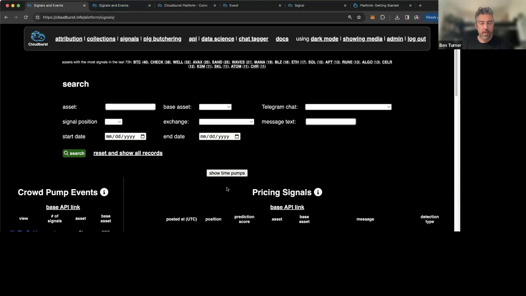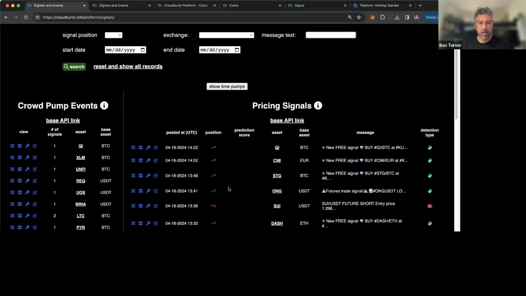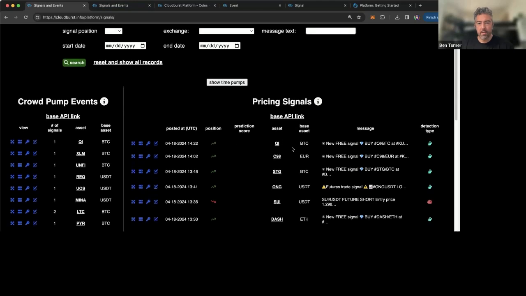And you'll see a list of assets that we've generated signals for in the last 72 hours. So this would be the most popular signals recently. And you'll see a lot of chains here: Bitcoin, Avalanche, Ethereum, and down here we have something called a crowd pump, which is numerous chats trading the same asset.